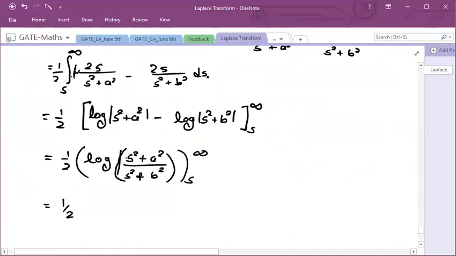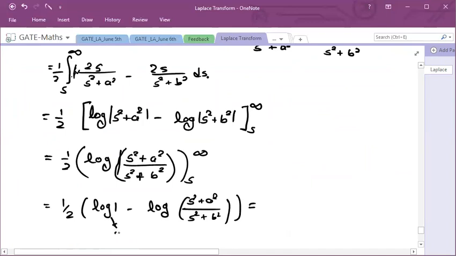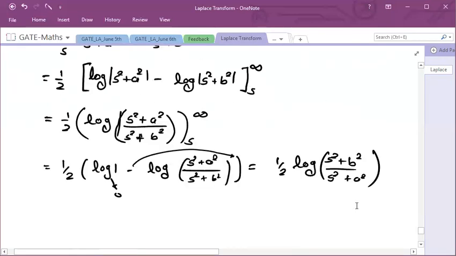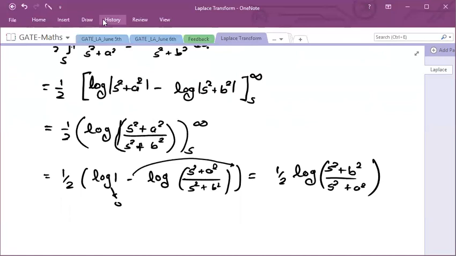So when I use L'Hopital, its derivative is 2s, and below also 2s. The 2 will get cancelled out, and s will get cancelled out. It is 1. So it is log 1 minus log (s square plus a square) divided by (s square plus b square). Now log 1 is 0 and this minus will go into its power. So this will be 1/2 log, and if you give minus to the power, the denominator and numerator get exchanged: (s square plus b square) by (s square plus a square). Is it clear now? It is 1/2 log of (s square plus b square) divided by (s square plus a square).